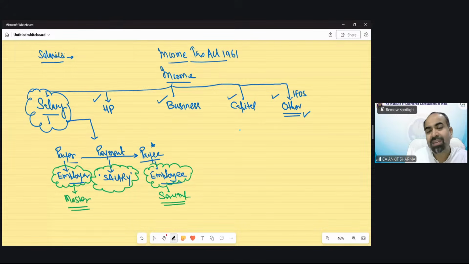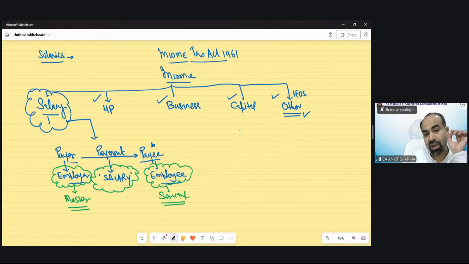Servant does not mean only your cook, your sweeper, or your driver, though they are also servants. Technically, servant means the person who serves you, who works for you according to your specification.